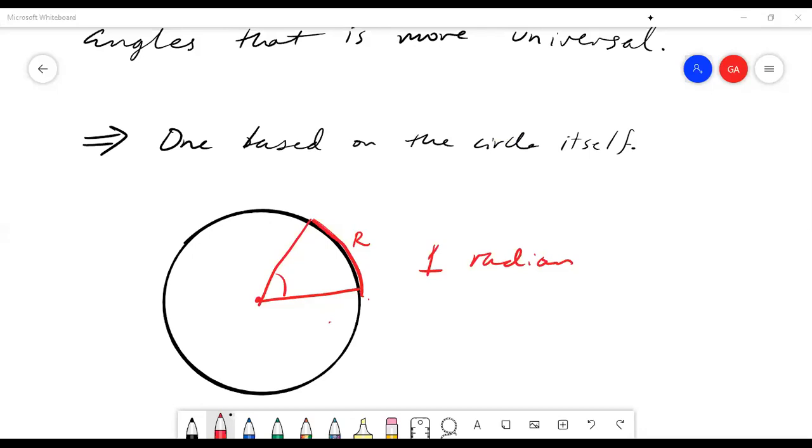Okay, so Audie, you said no, 1 radian is pi. No, 1 radian is not pi. I hope that makes sense to you. 1 radian is not pi. 1 radian is like 40 something degrees. Okay, anyway, Audie, I think you might be confusing something, so we can talk about that later.